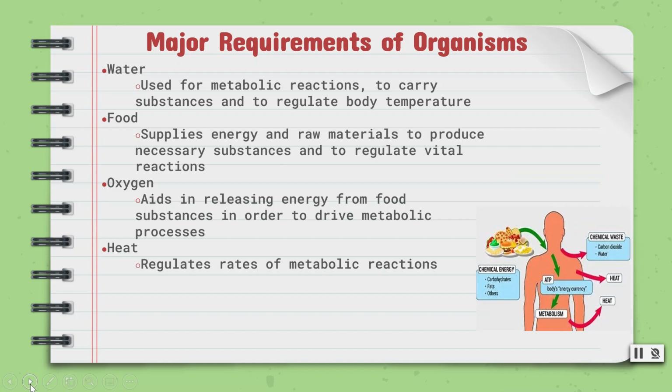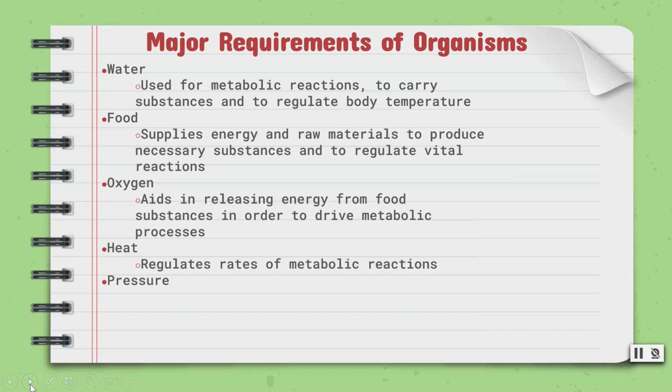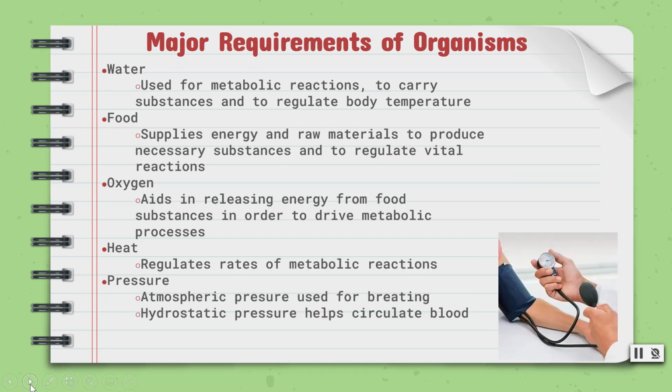Heat is a form of energy that regulates the rate of metabolic reactions. Pressure is an application of force on an object or substance, and atmospheric pressure is used for breathing, and hydrostatic pressure helps circulate blood.